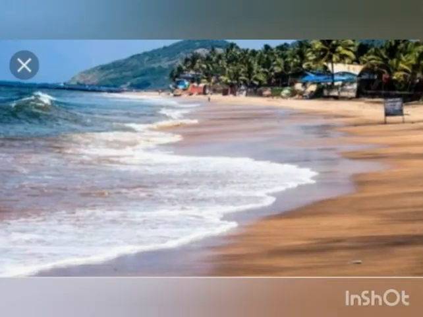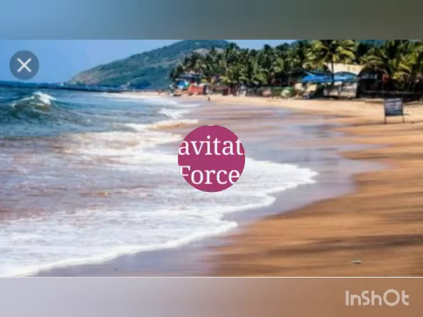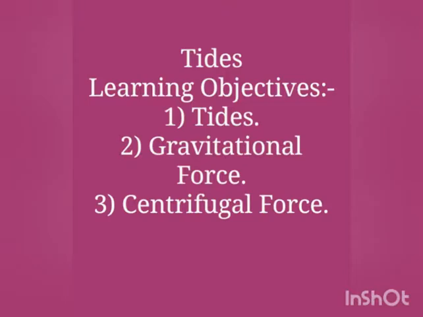While enjoying, we unknowingly notice the movement of the sea water. Sometimes the sea waves are high and sometimes they are low. So, in this lesson, we shall study the movement of the sea water, that is, the tides. So, the learning objectives for the day are tides, gravitational force, and the centrifugal force.